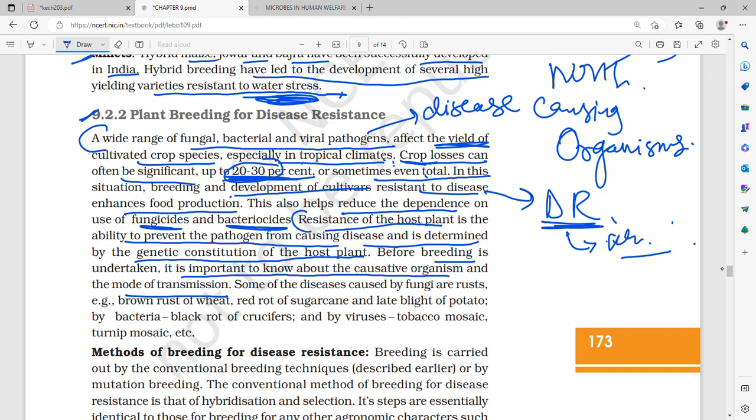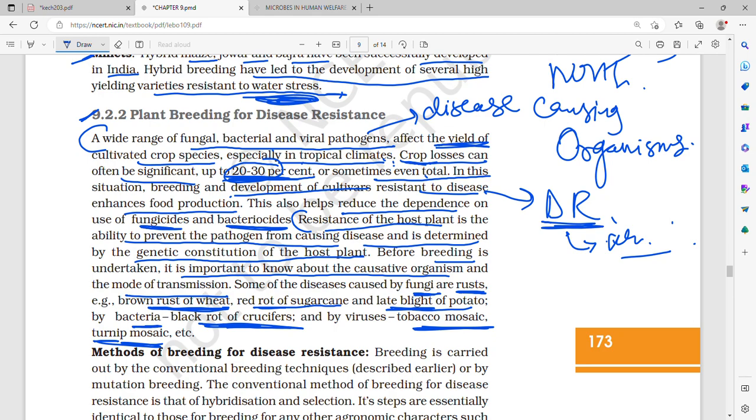Some of these diseases which are caused by fungi are rust, that is brown rust of wheat, which we have commonly heard, then red rot of sugarcane, and late blight of potato. So what are the diseases caused in plants by fungi? Three examples: brown rust of wheat, red rot of sugarcane, and late blight of potato. Then by bacteria there is black rot of crucifers, and by viruses there are the tobacco mosaic virus and the turnip mosaic virus.